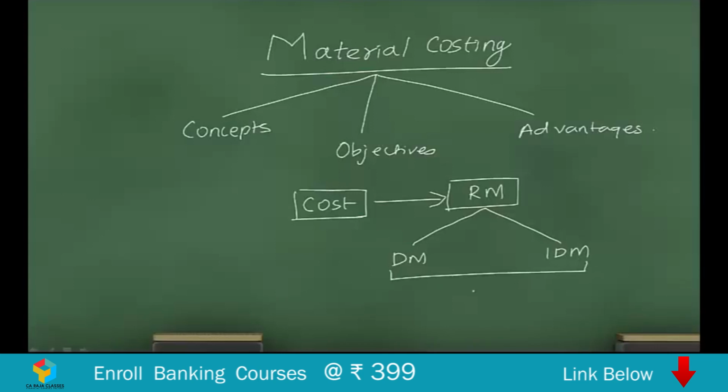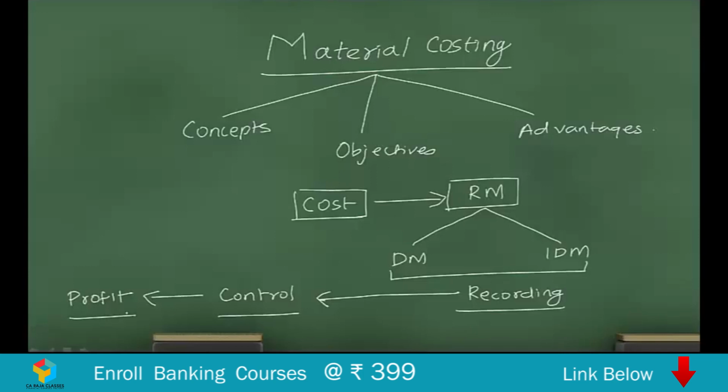So we should have proper recording of cost related to material. Why should we have proper recording? It is to ensure control over the material cost, because if material cost is controlled properly, it could result in profit. If you find that material cost is going up and you make less profit, the product becomes uncompetitive in the market. So we should have proper recording of material to ensure control and also to make profit.